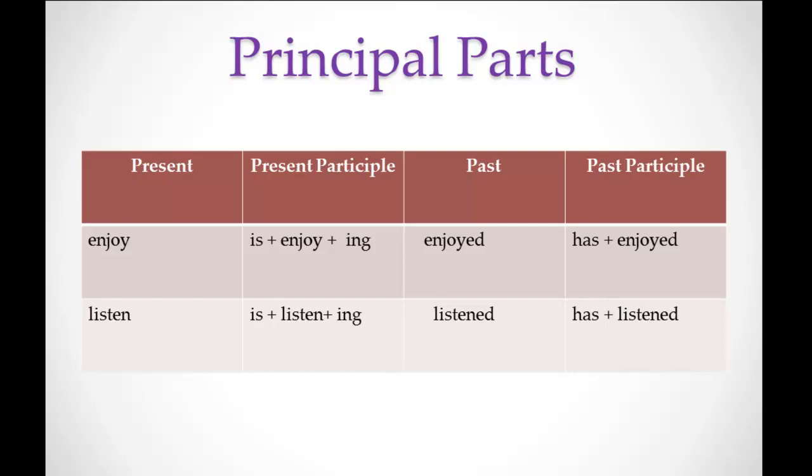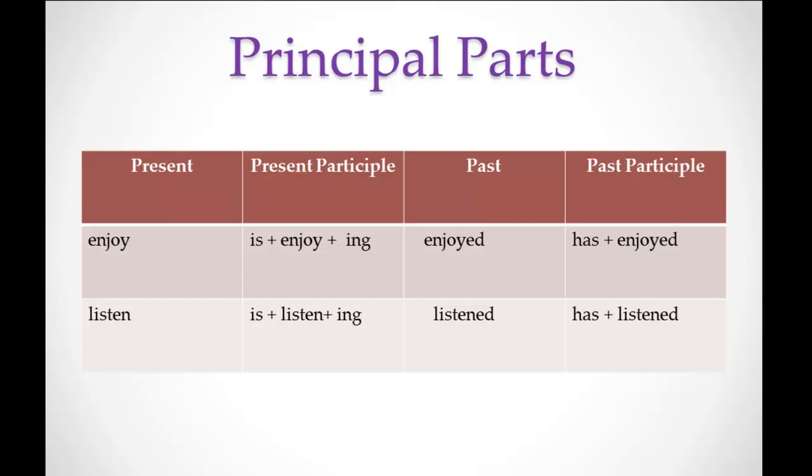I put two examples for you, enjoy and listen. The original form, the first or present form, is the verb without adding anything.